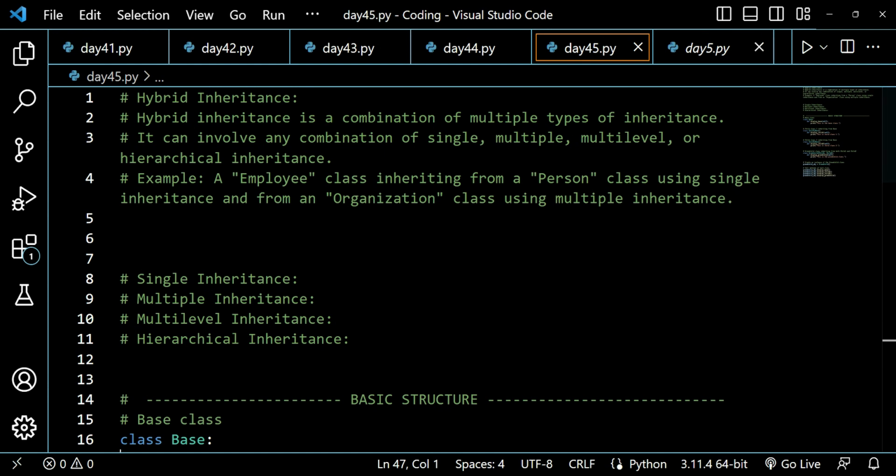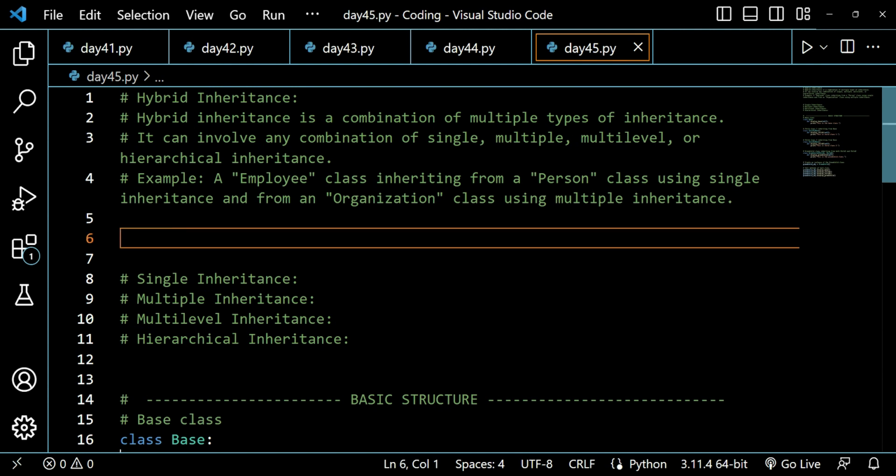We have just done questions on many types of inheritance, including single inheritance, multi-level inheritance, multiple inheritance, and hierarchical inheritance.